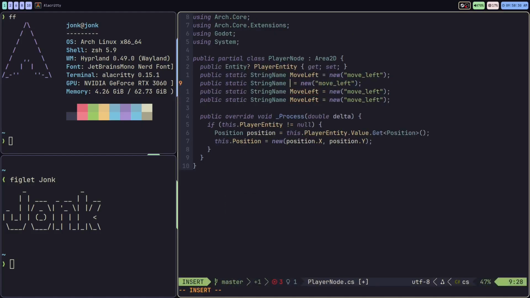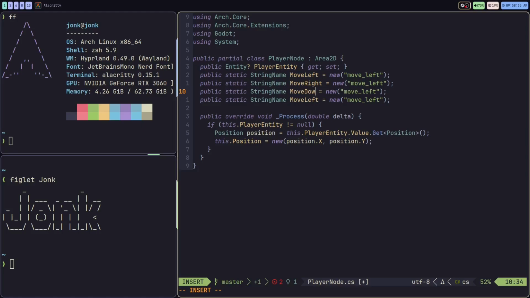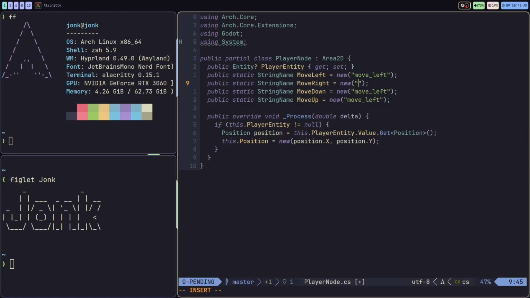that we've defined. So we'll call this move right. This one will be move down. This is move up. We'll have to change this here. Right, down, up. Okay, so I've declared a bunch of string names that match the names of the input mappings that we set in the editor.